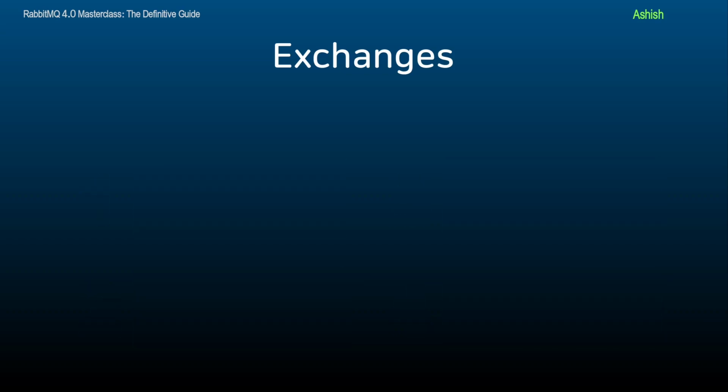Now, why are exchanges important? Well, exchanges provide a flexible way to configure how messages are routed. Producers don't need to worry about the destination queues, they only send messages to exchanges.